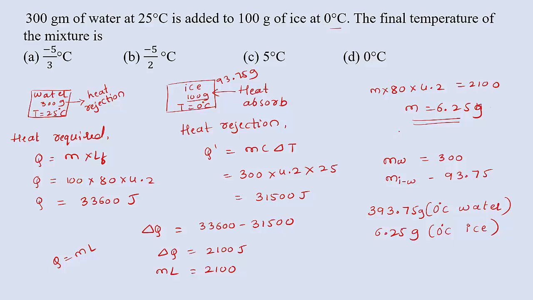So after mixture of water and ice, the final temperature is 0 degree Celsius. So 0 degree Celsius means option D is right. Remember, if you know the concept of latent heat of fusion, then it is not necessary to calculate, right? Because according to latent heat of fusion, the two states of a substance, solid and liquid, ice and water, coexist together, or ice is converted into water or water is converted into ice at constant temperature, that is 0 degree Celsius, right?